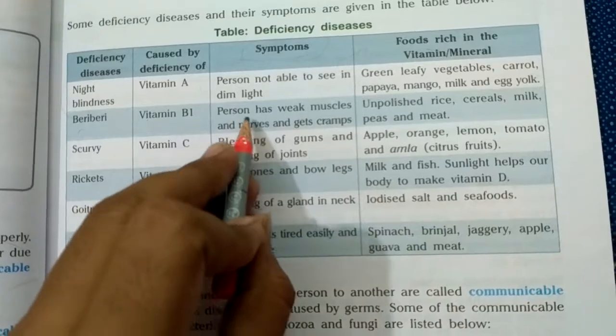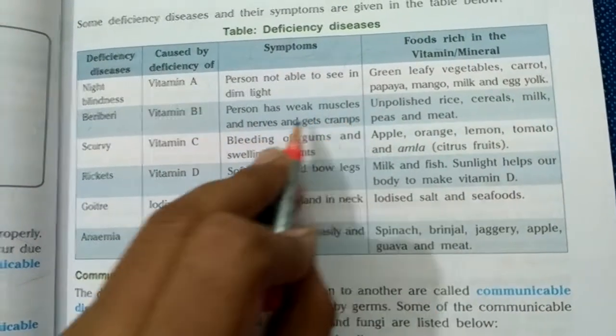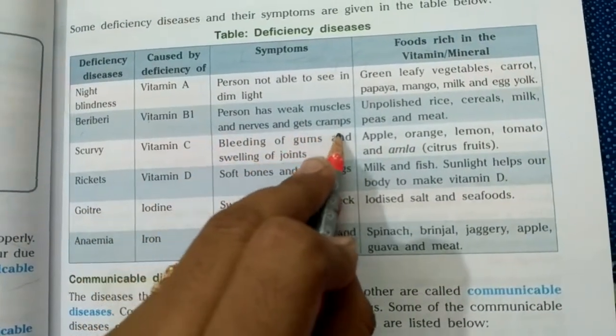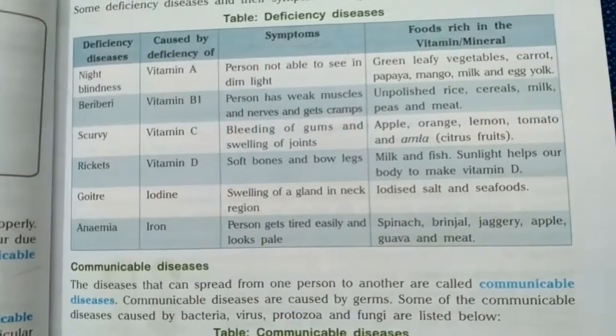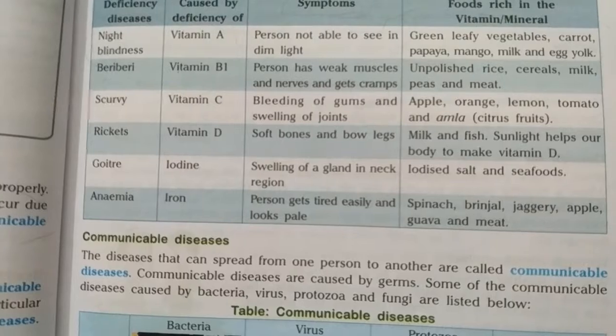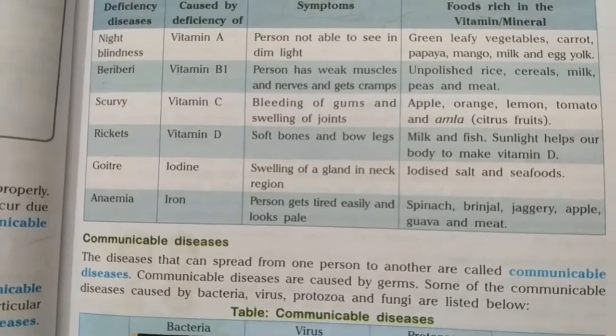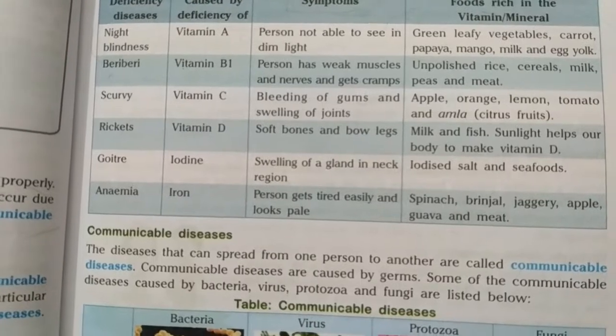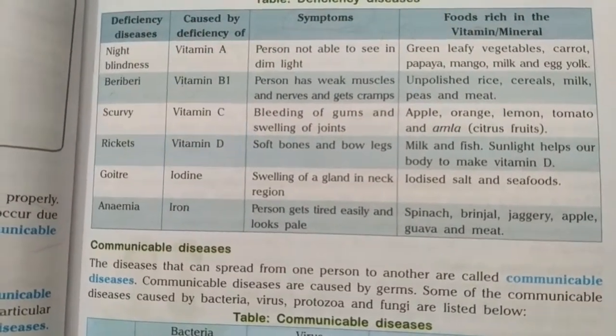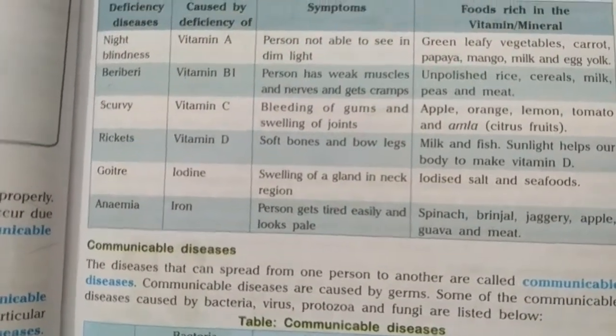What are the symptoms? Person has weak muscles and nerves and gets cramps. So these are the symptoms of this disease, that person must be having weak muscles, muscular pain. He will not be able to do energetic activities. He will be very low, not very active. And nerves related problem.